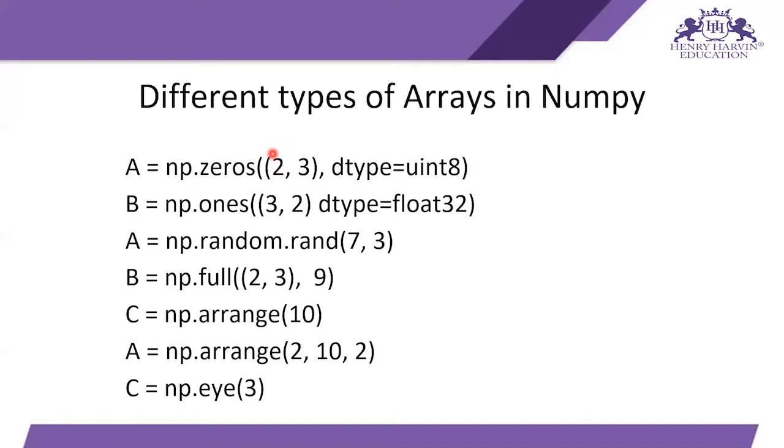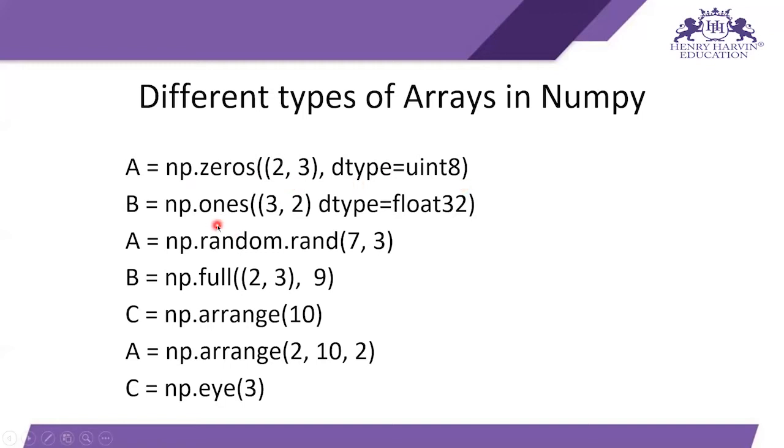I write the tuple, and in the tuple I have the shape. So in zeros I have the tuple. This is my tuple, and here its value is 2 and 3. If I want some specific type for the elements in the matrix, then I can just type the data type of that. The default data type of the matrix elements is uint8. So this is the default. If you don't write dtype equals uint8, then they will take the elements of this matrix or array as uint8.